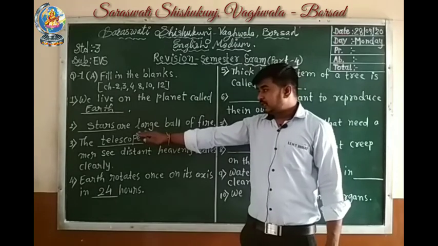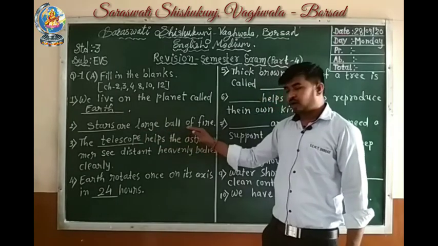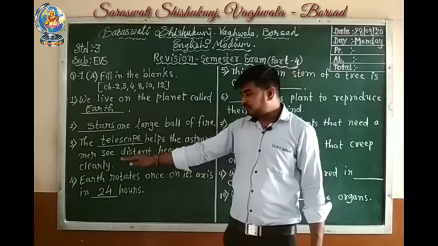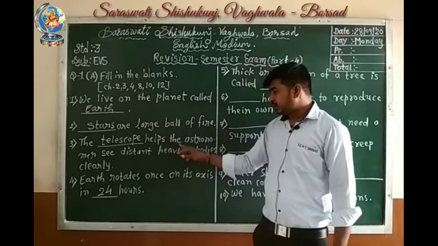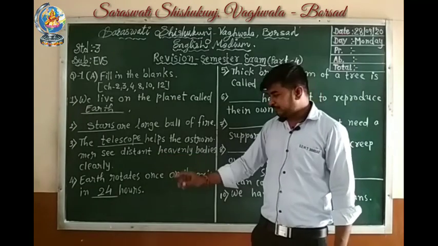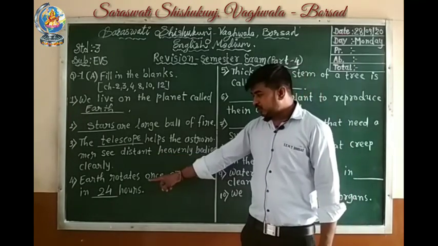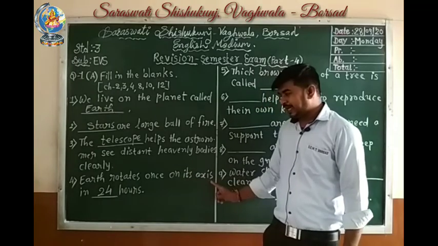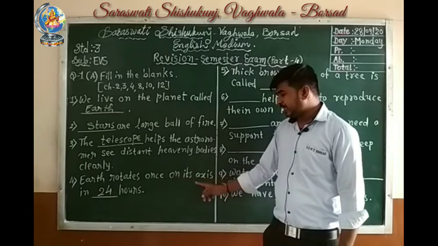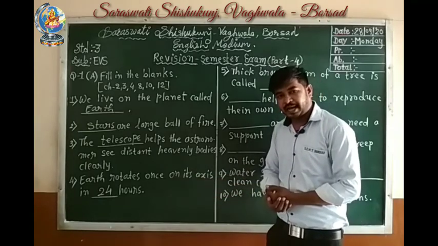Let's see again. We live on the planet called Earth. Second number, stars are large ball of fire. Third one, the telescope helps the astronomer see distant heavenly bodies clearly. Fourth one, Earth rotates once on its axis in 24 hours.